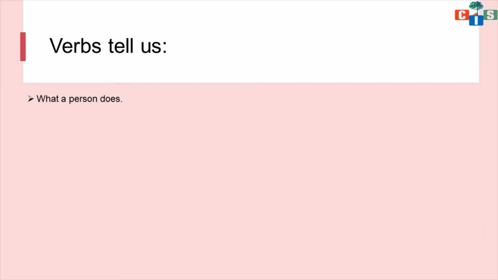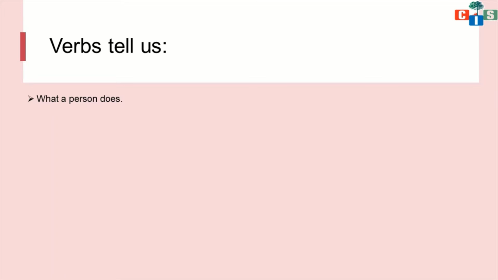Okay, what is the subject doing, right? That is the main thing which we can understand by the verbs. Okay, the word which tells us about the work of the subject can be called a verb.